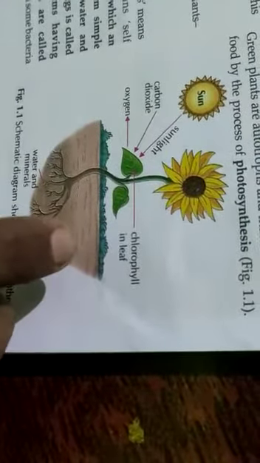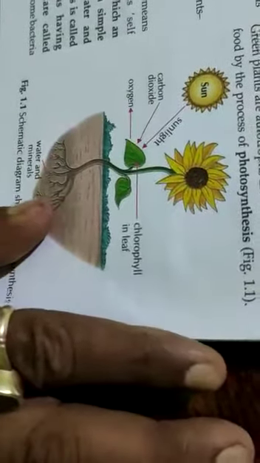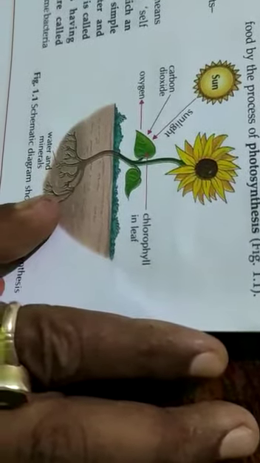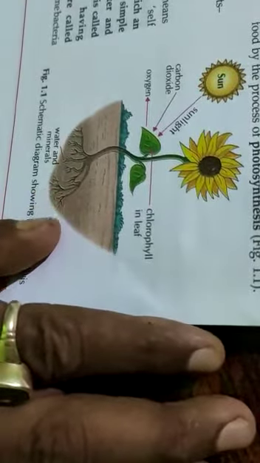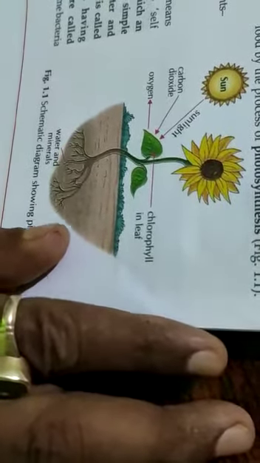It means that to do photosynthesis, it takes sunlight, carbon dioxide, and water and minerals from the earth.